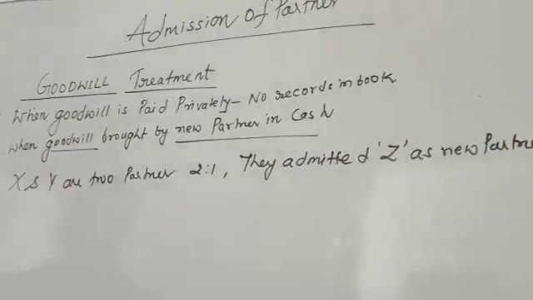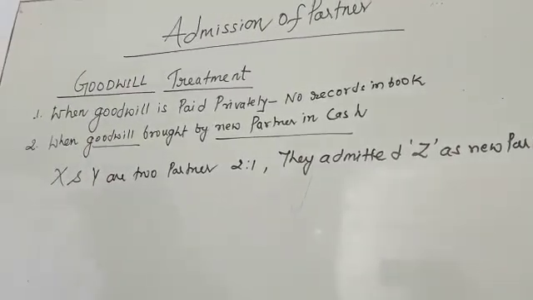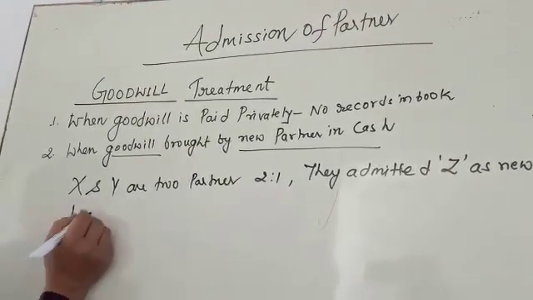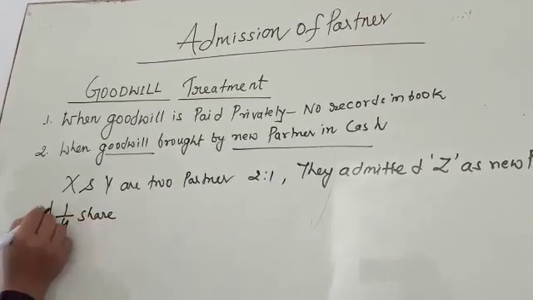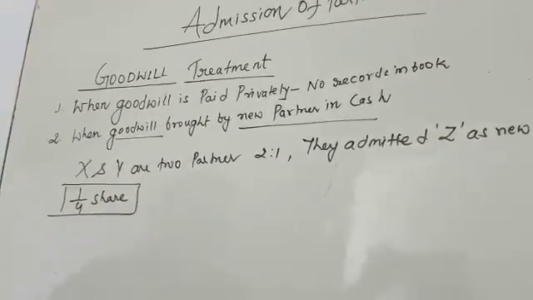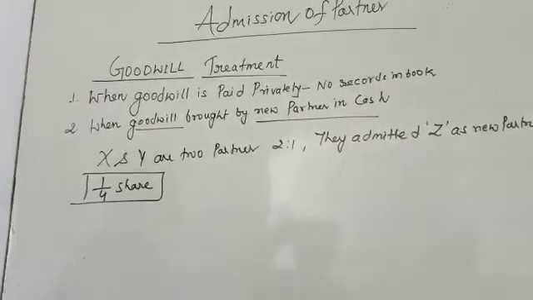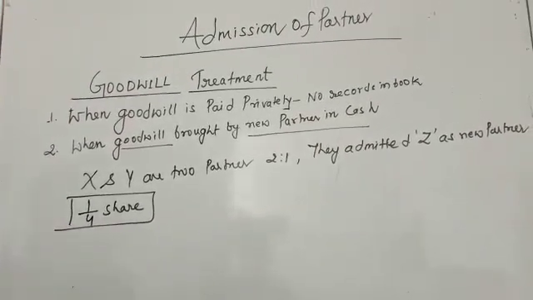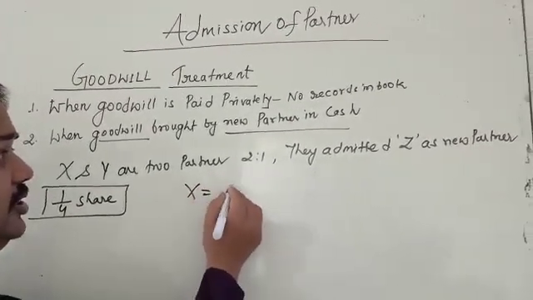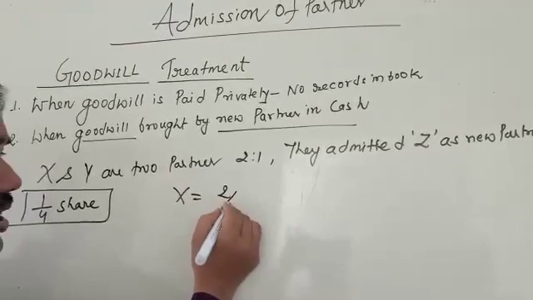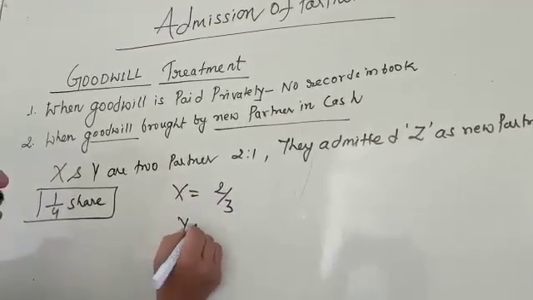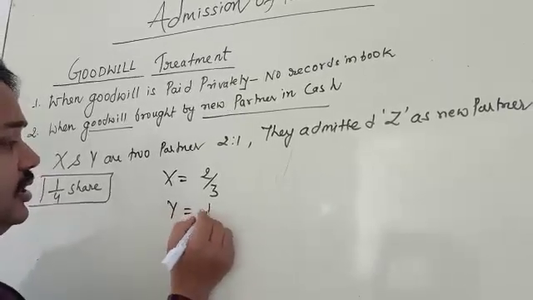The new partner Z is admitted for what share? 1/4 share. It means X and Y are going to provide 1/4 share to Z. So the profit sharing ratio of X and Y is going to either increase or decrease.